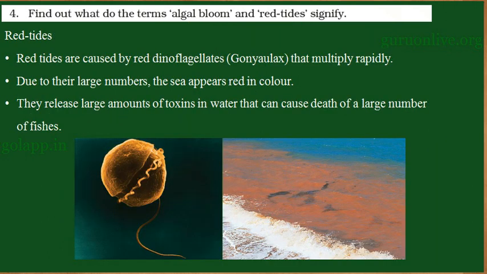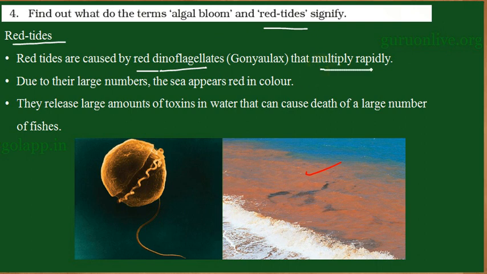And the next one is red tides. Here we can see the sea water appears red in color. This is referred to as red tides. And here it is again due to the presence of organisms. These are called dinoflagellates or red dinoflagellates. They are unicellular eukaryotic organisms. They belong to the kingdom Protista.